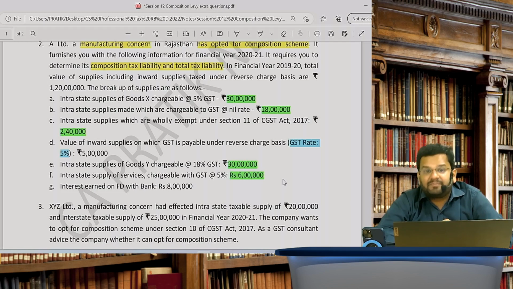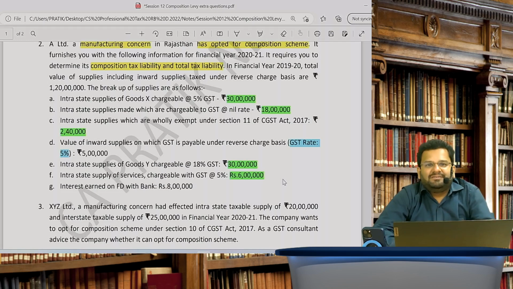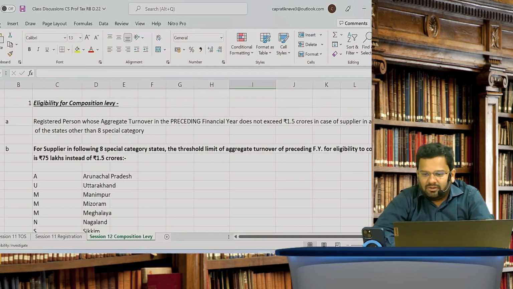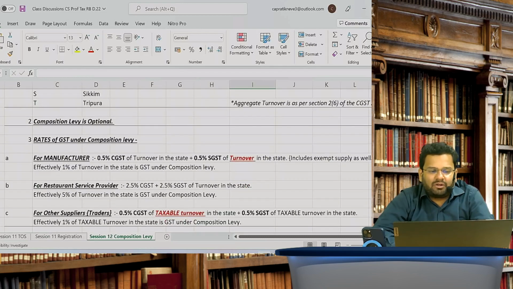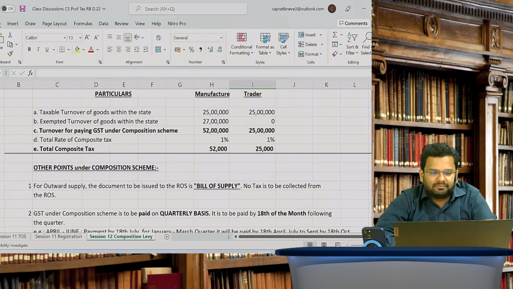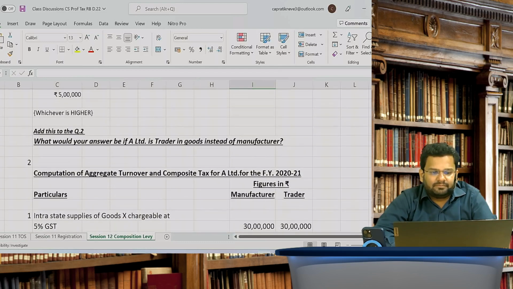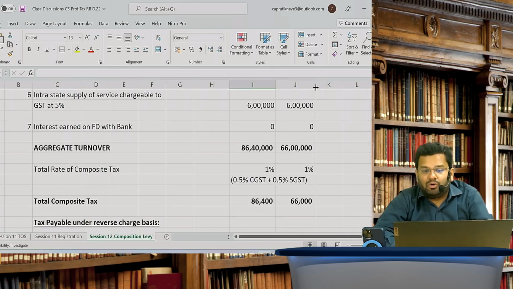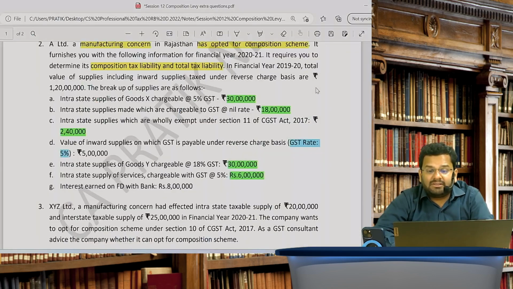Is it 86 lakh 40,000? Check whether it is 86 lakh 40,000. So on 86 lakh 40,000 you calculate GST at 1%. Is it 86,400? And don't forget, on inward supply, which is taxable on reverse charge basis, it is your duty to pay GST.